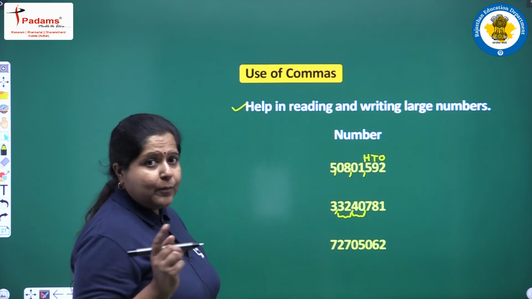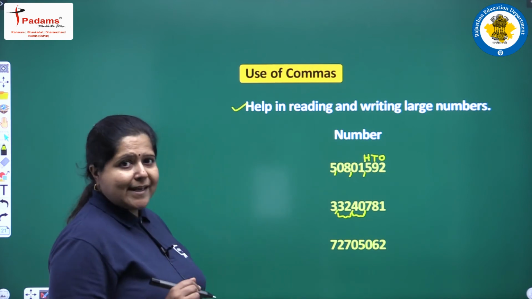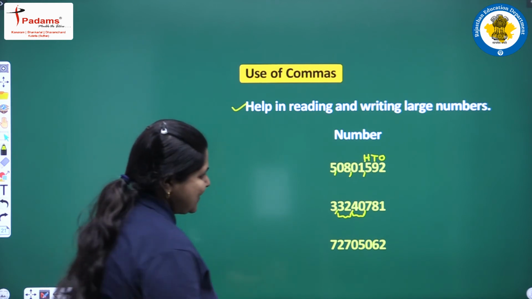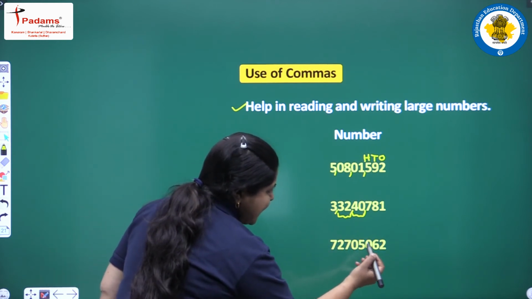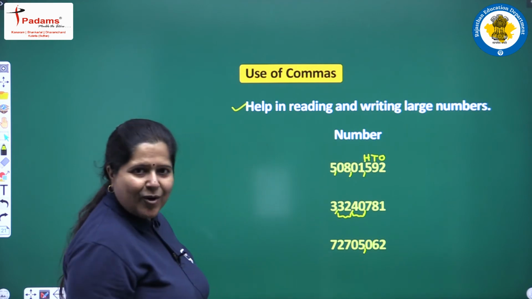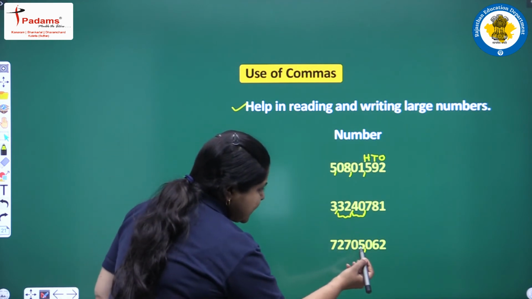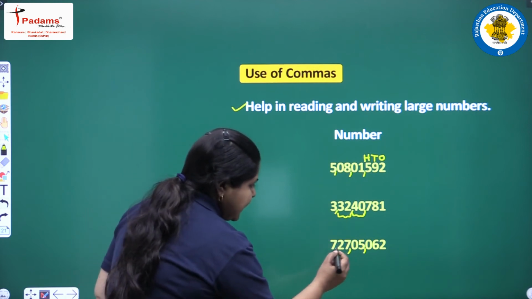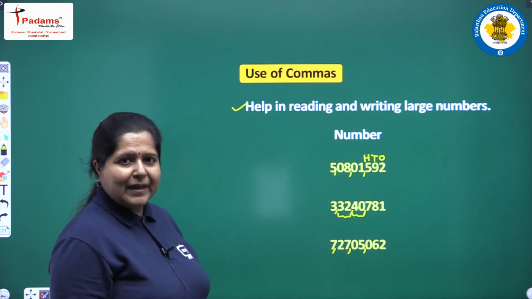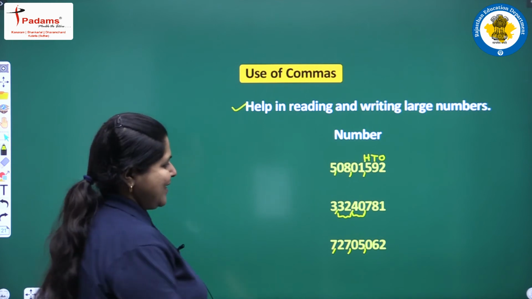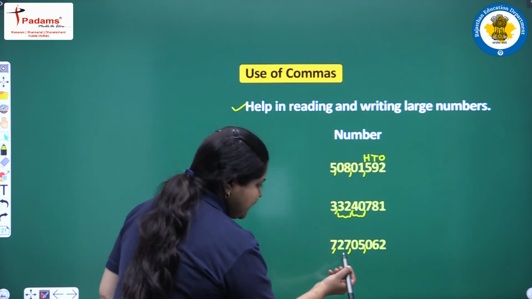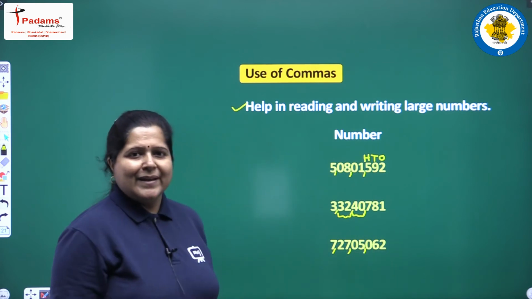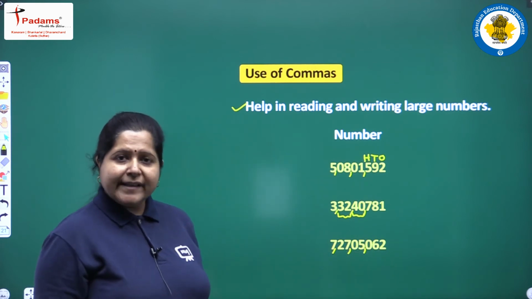Again, I hope you must have marked the commas till now. Let us check whether you have done it rightly or not. Ones place, tens place, hundreds place and the first comma, then 1000, 10,000, the second comma, then lakh, 10 lakh and the third comma. And what will be the number name? 7 crore 27 lakh 5062. I hope this concept is clear to you.